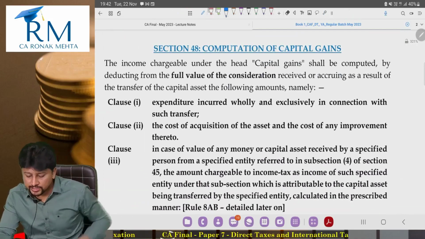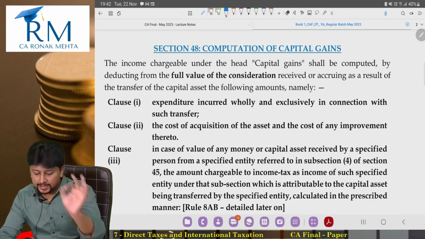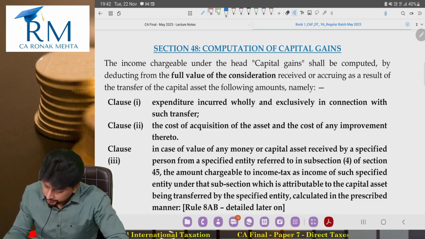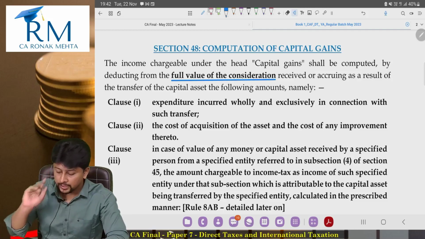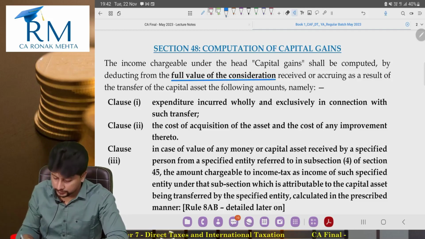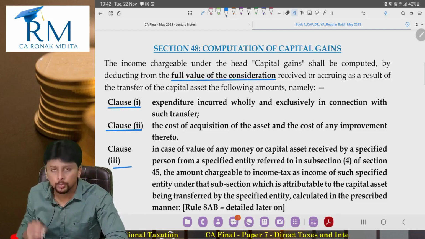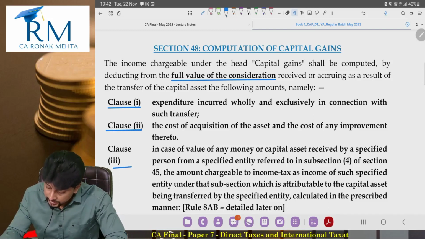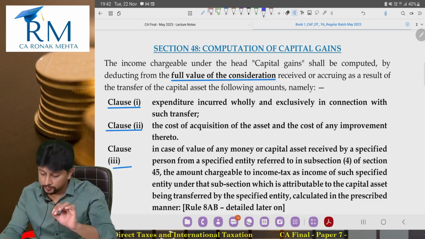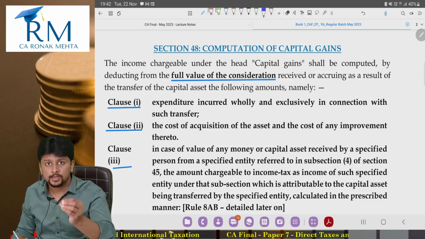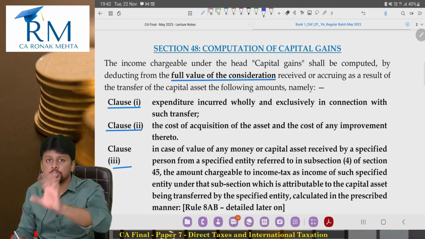The income chargeable under the head capital gains shall be computed by deducting from the full value of consideration received or accruing as a result of transfer of the capital asset the following amounts. Clause 1, clause 2, clause 3. What is clause 1? Expenditure incurred wholly and exclusively in connection with such transfer. You are incurring some expense which is fully, exclusively, only in connection with transfer.